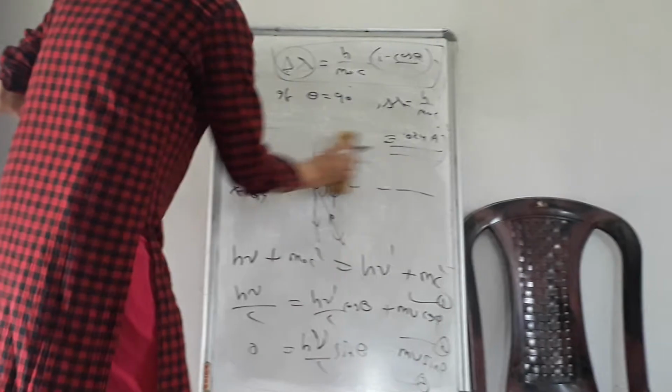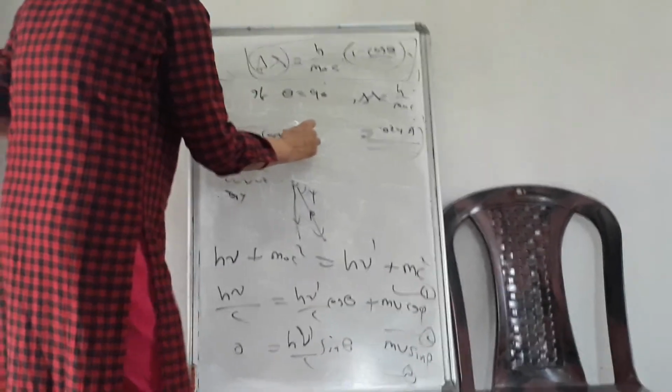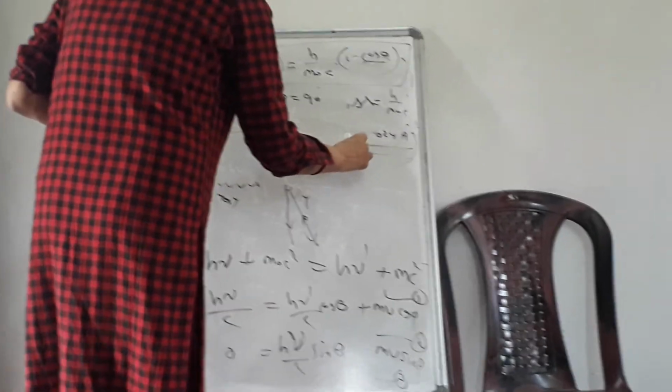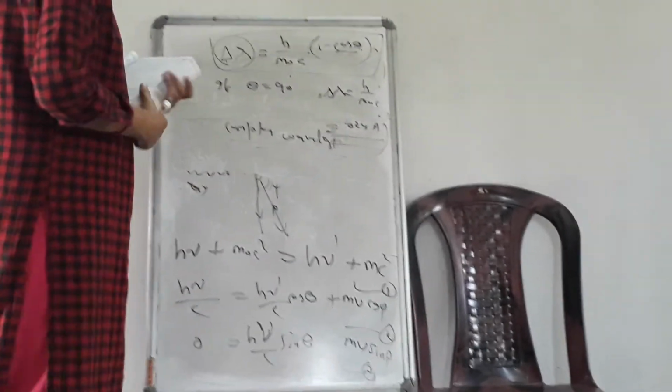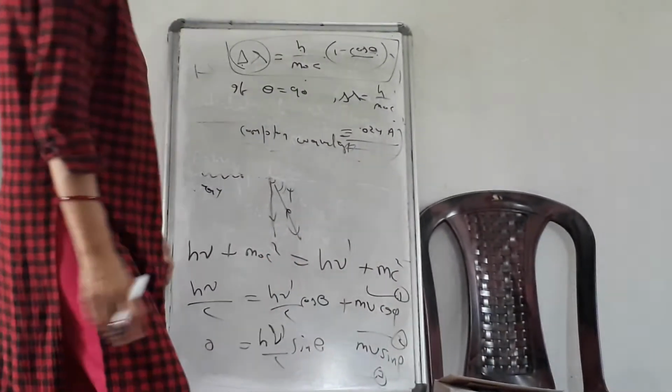So what is the Compton wavelength? This is called the Compton wavelength. That is the maximum change in wavelength during Compton scattering. So this is all about the Compton effect of X-rays.